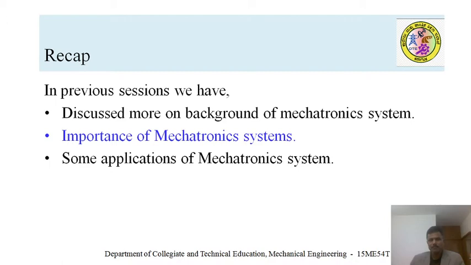Okay, just to recap what we discussed in session 1. We discussed the background of mechatronic systems.